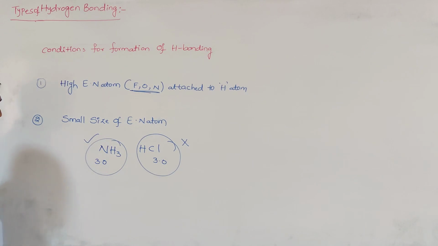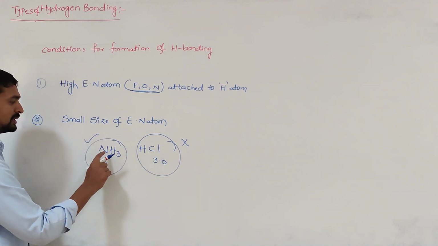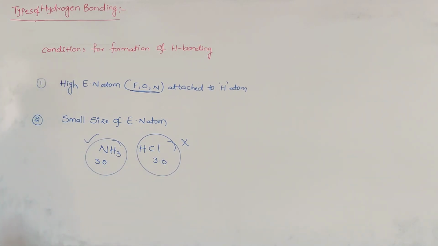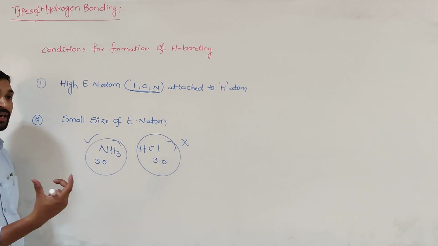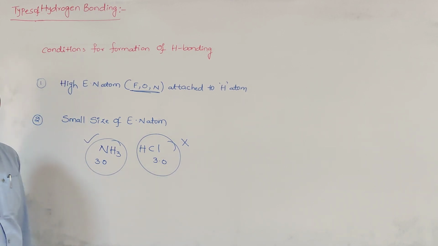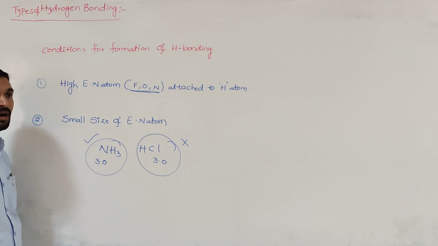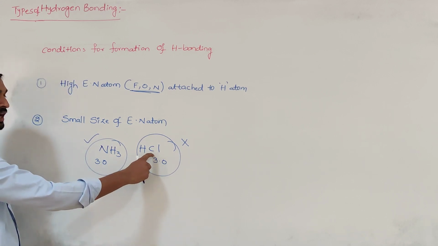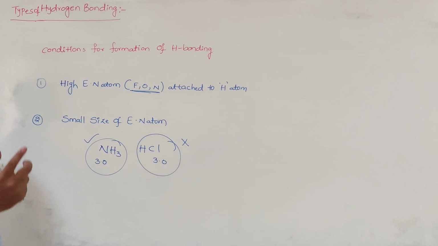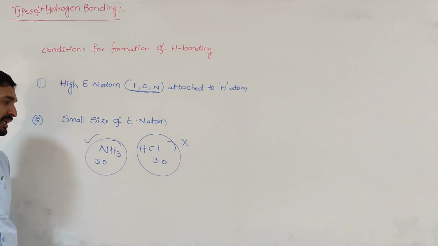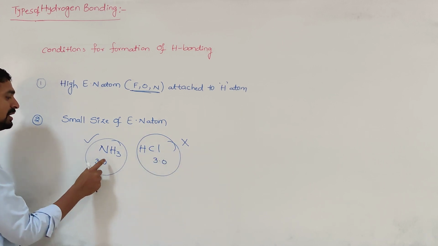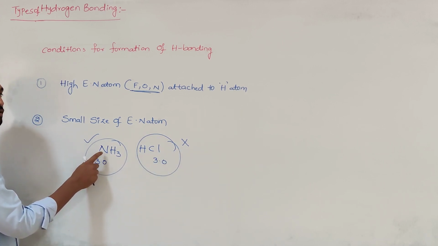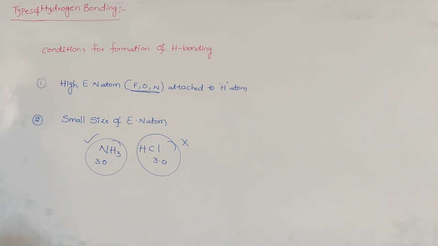The reason is, among nitrogen and chlorine, even though both have the same electronegativity, because of the smaller size of the nitrogen atom, it has a greater tendency to withdraw electron density towards itself in the ammonia molecule. But due to the larger size of chlorine, it never withdraws the electron density strongly towards itself. That's why chlorine does not form hydrogen bonding, whereas in the ammonia molecule, due to the presence of nitrogen, it can form hydrogen bonding.